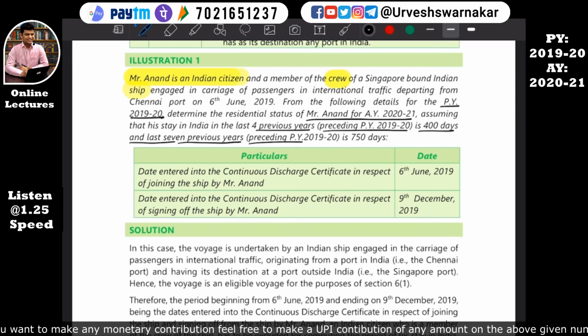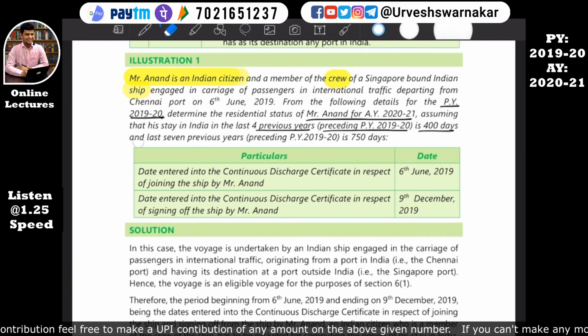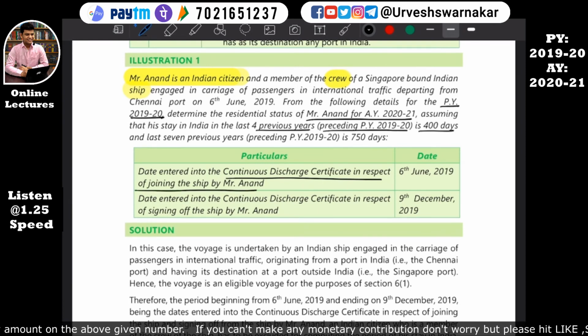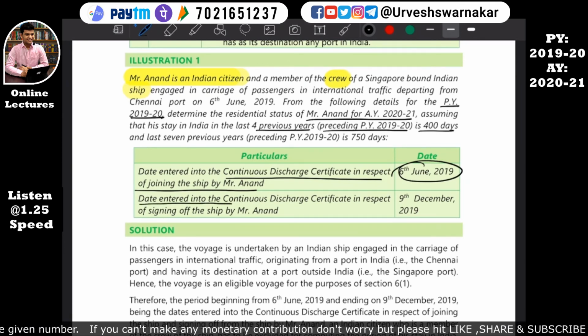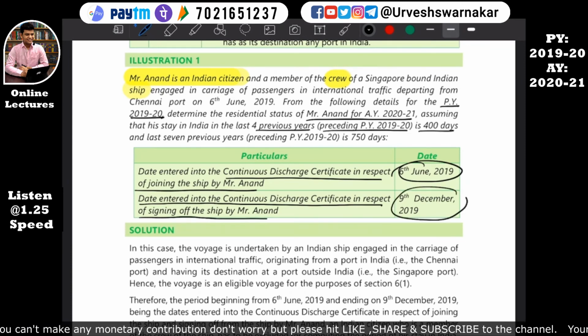So this second part, I am yet to teach you. Okay, so we'll see that later. We'll only first identify whether Mr. Anand is resident or not. I hope this is clear. So the date entered into the continuous discharge certificate in respect of joining the ship by Mr. Anand is 6 June 2019, and the date entered in the continuous discharge certificate in respect of signing off the ship by Mr. Anand is 9 December. So we have to consider 6th June plus 9th December.